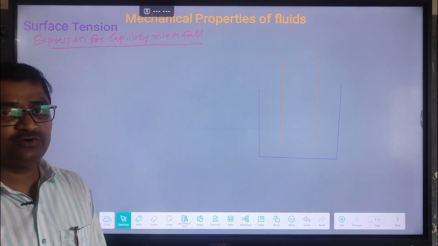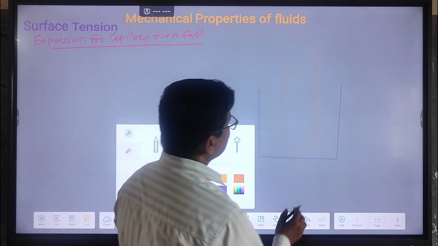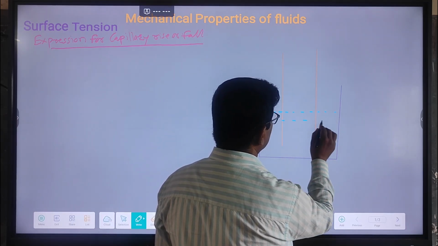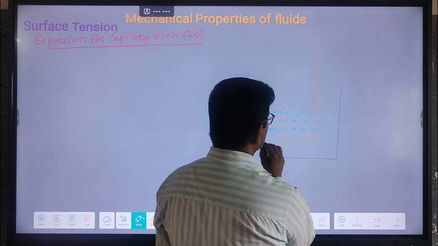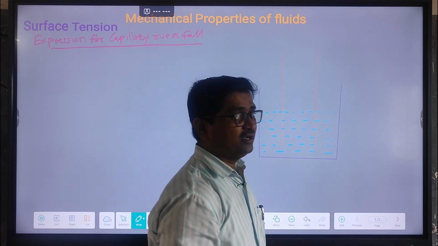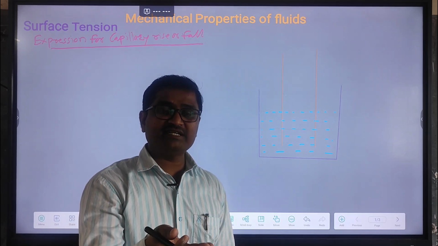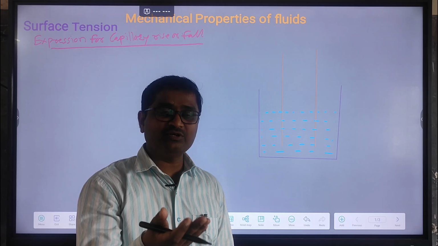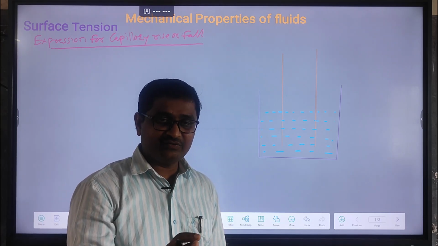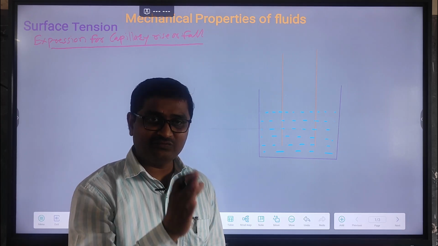Let's discuss the expression for capillary rise or fall. We are given liquid. We have to find the expression for capillary rise or the expression for capillary fall. It means we have to find out the expression for height: how much the level of liquid inside the capillary tube rises above and how much the level of liquid inside the capillary tube falls below. We are discussing height. Okay, we are finding the expression for height. It means the expression for capillary rise or fall.